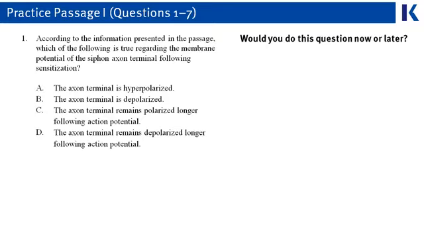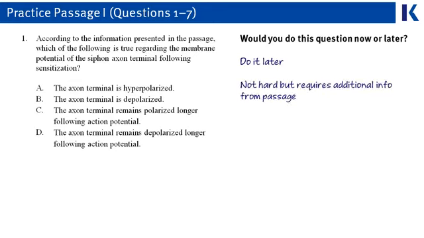So taking a look at question number 1, while it's not a terribly long question, it does require going back to the passage and digesting some information in order to answer it, so it's probably something that we should do later. It's not that hard, but we do want to go back to the passage and look stuff up, which is going to take time. This is an example of a question that you might want to do later. Make sure you write down your own decision in your book.